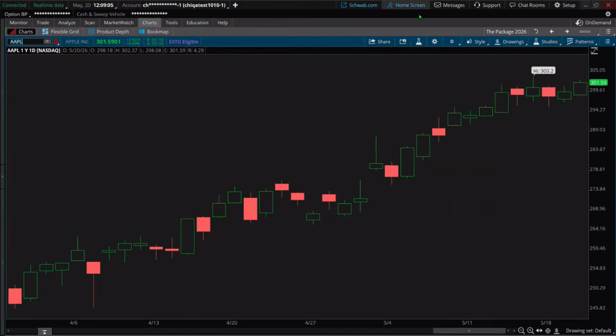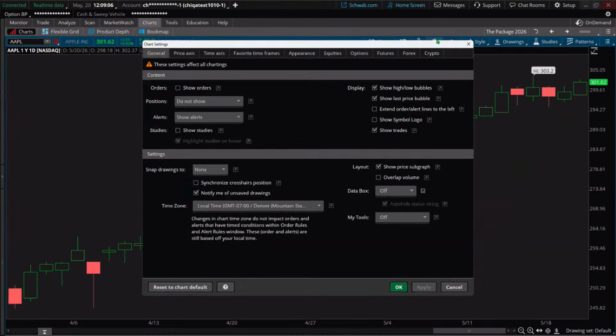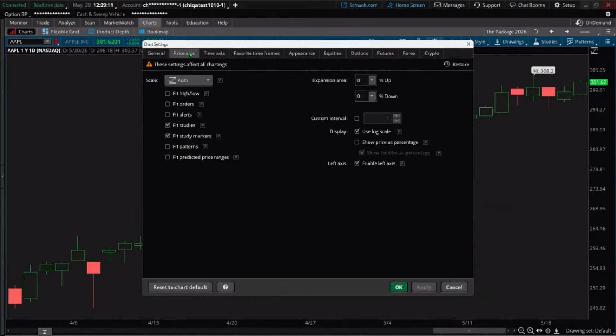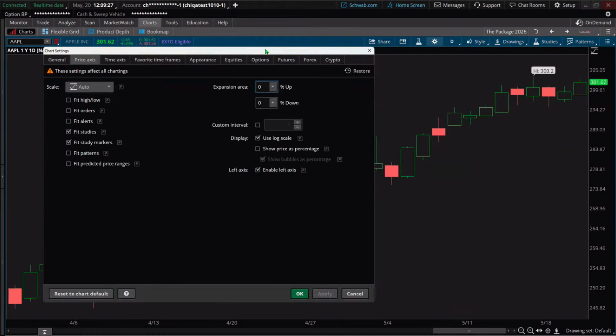Okay, let's go back to our gear. Let's suppose that we're going to go to the price axis now. Price axis you might not really fiddle with a lot, but one thing that might be helpful to you is this area over here called expansion area. Basically, it's going to say, hey, let's give you some more chart to work with. You can either do it on the upside of where the graph is right now or the downside.